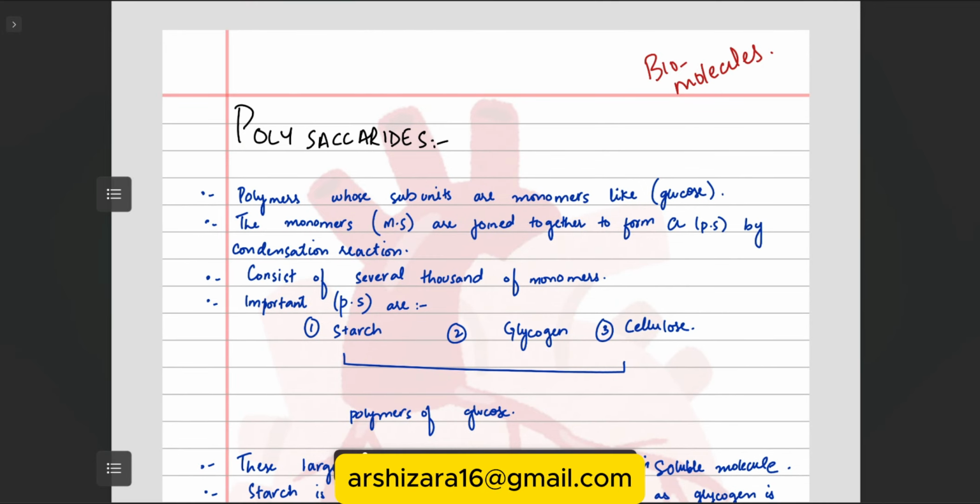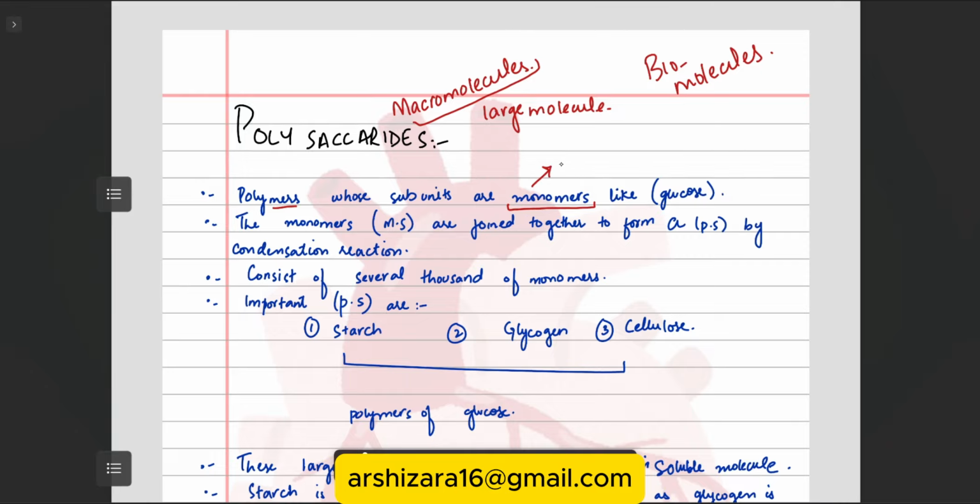Polysaccharides are also called polymers. These are macromolecules, which means large molecules. They are made up of small molecules, or you can say micromolecules, or monomers.